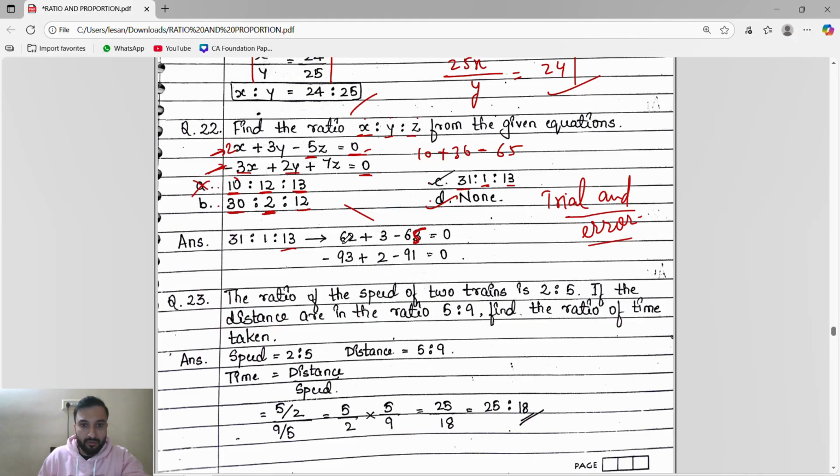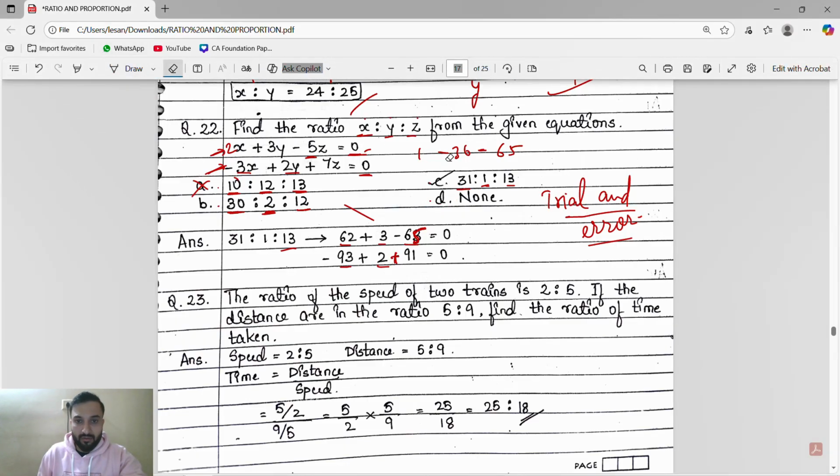Okay, so 13 to the 62, 3 1 the 3, and 13 for the 65. Because 31 3 the 93 minus 93, 2 1 the 2, and 13 7 the 91 plus 91, right? So minus 93 plus 2 plus 91. Yes, okay guys, this is 2x. So 2x plus 3y minus 5z is equal to 0. This is the correct one.